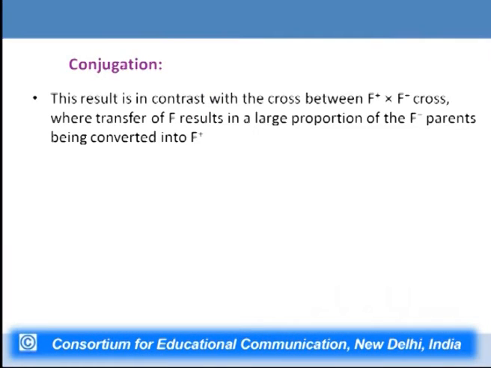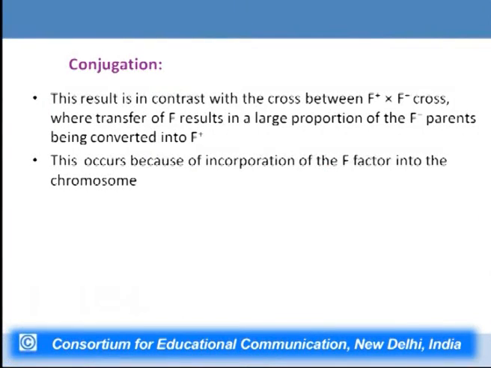So, this is in complete contrast to earlier studies between F plus and F minus crosses, where transfer of F results in a large proportion of the F minus parents getting converted into F plus strains. Now, why does this occur? Why is this particular abnormality or anomaly occurring in this particular experiment? It is because of incorporation of the F plasmid into the chromosome of the donor.